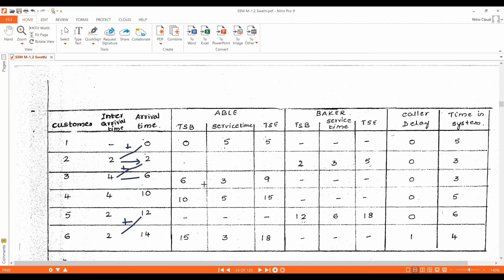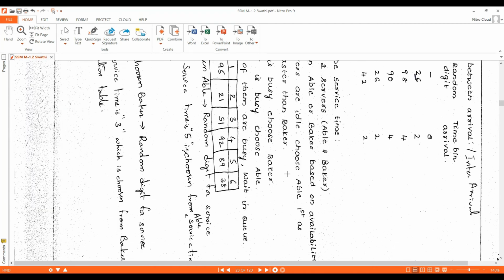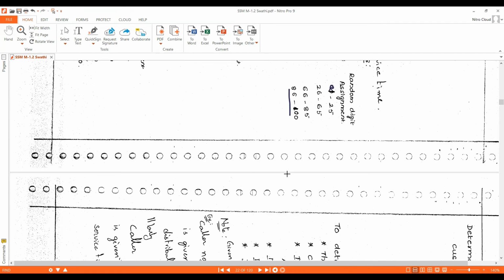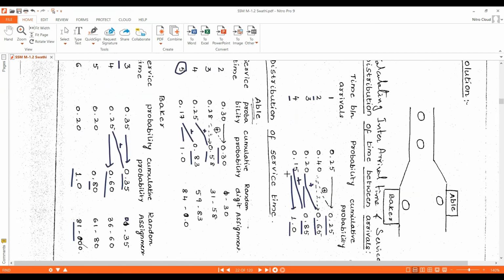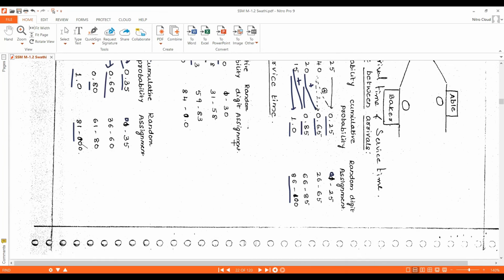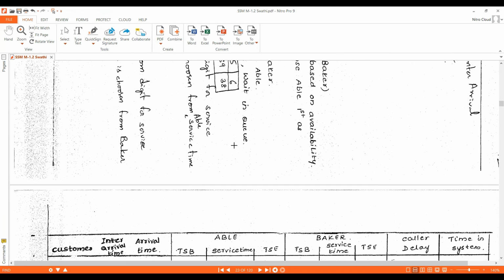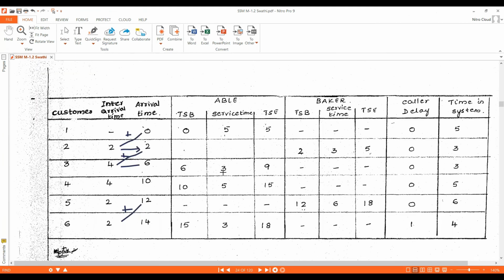Now we need to check the random digit in Able's table. Customer 3's random digit is 51. We'll check 51 in Able's service time distribution table. Here 51 comes in the range of 31 to 58. So his service time is what? It is 3 minutes. So we'll write 3 minutes here. Customer 3 service time is 3 minutes.